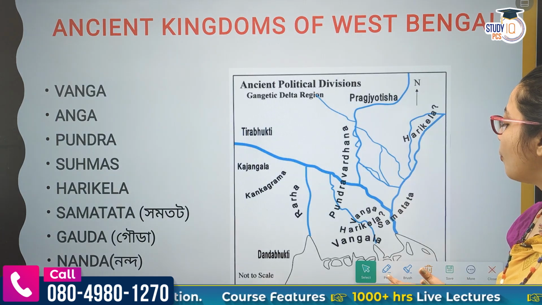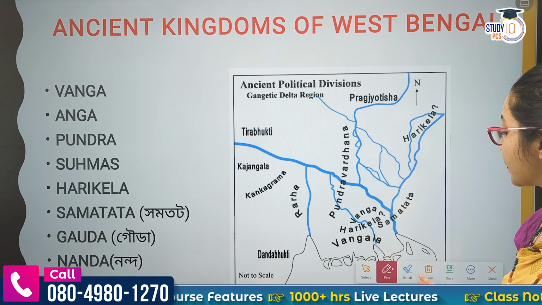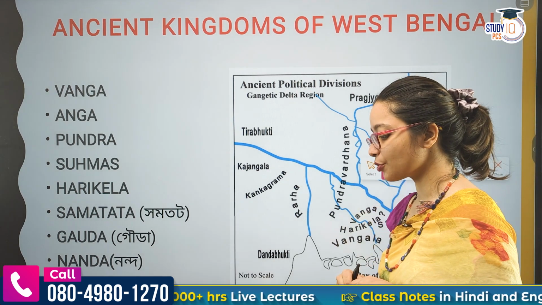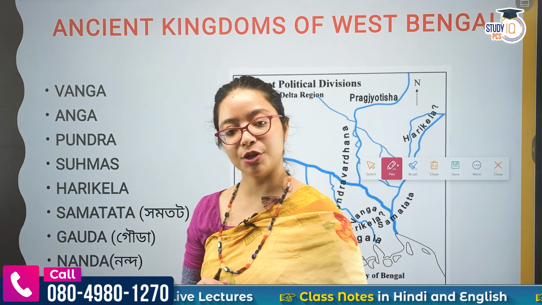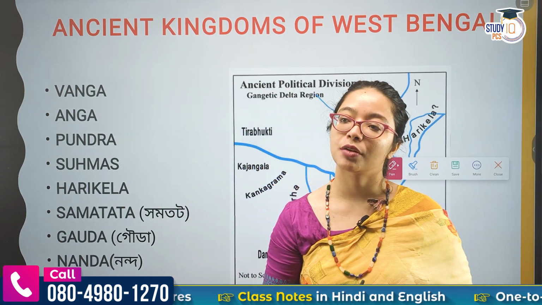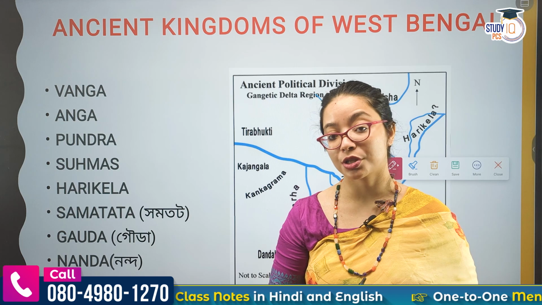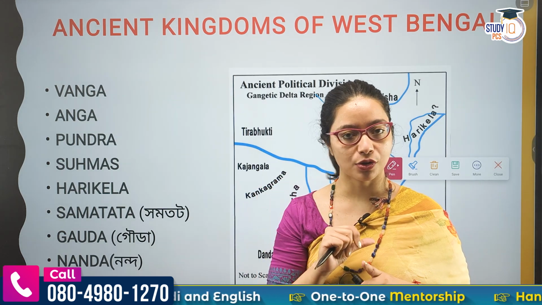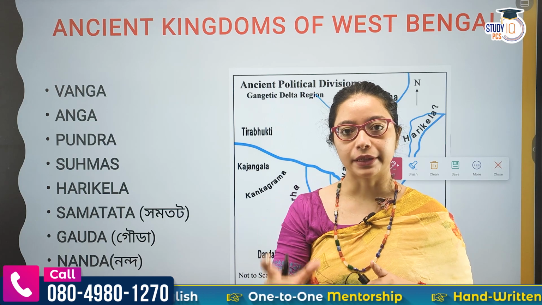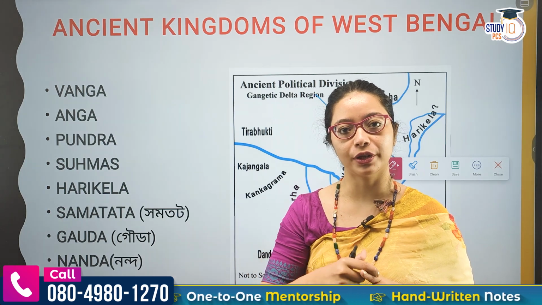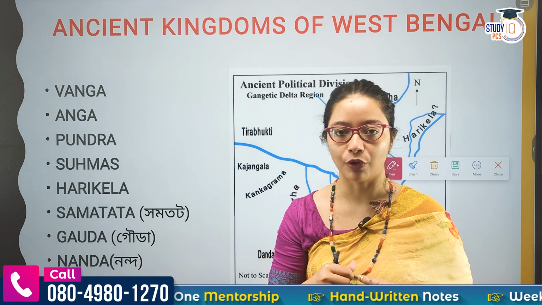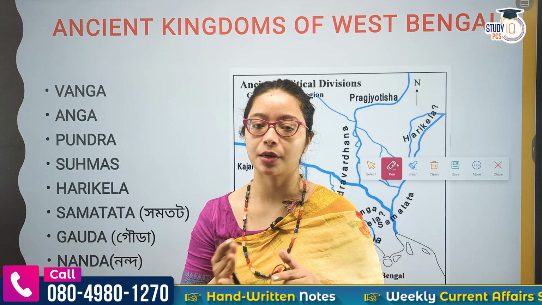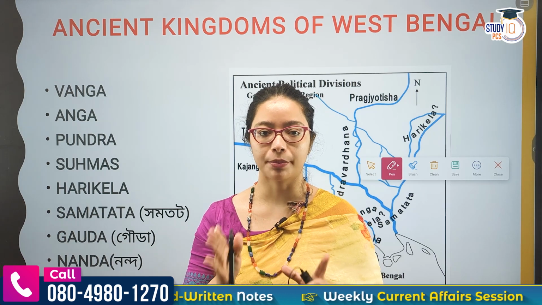The next part is the most important part, from where we can get MCQs. Before that, let me discuss once what kind of MCQs will come from the earlier parts. First, the first mention of Bengal is in the Mahabharata. Second, you can get a question that Kalidasa has also mentioned Vanga. That is important because he has written that King Raghu goes to war with the warriors or kings of Vanga. So it is mentioned by Kalidasa too. Third thing is the 16 Mahajanapadas, of which Magadh and Anga are part of Bengal.